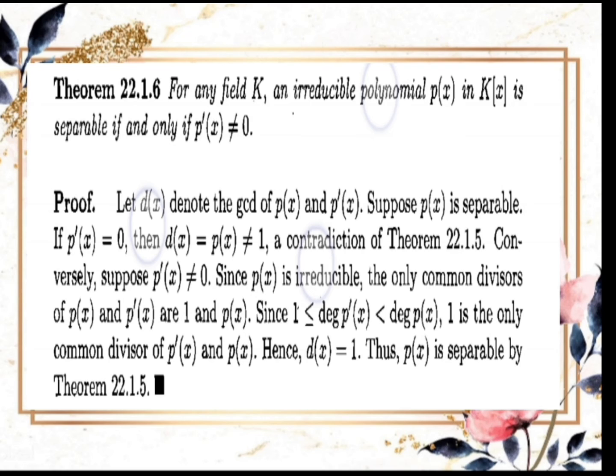Theorem 22.1.6. For any field K, an irreducible polynomial p(x) in K[x] is separable if and only if p'(x) is not equal to 0. Proof. Let d(x) denote the GCD of p(x) and p'(x). Suppose p(x) is separable. If p'(x) is equal to 0, then d(x) is equal to p(x), which is not equal to 1, a contradiction of theorem 22.1.5.